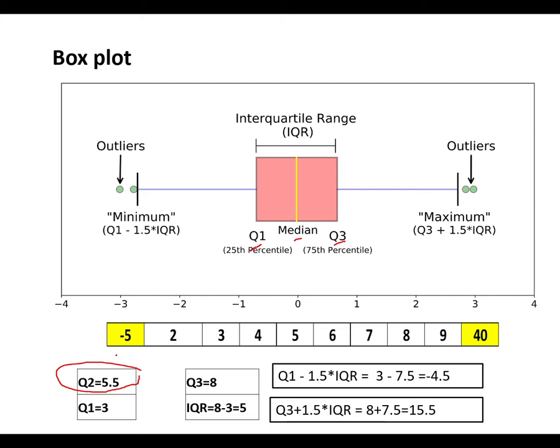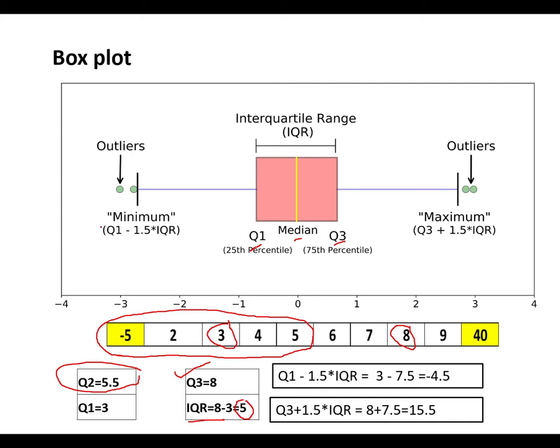Now Q1 will be the central observation of the first half. This you consider as the first half, so this becomes the Q1 value. Similarly, in the remaining observations, this is the central value, so this becomes Q3. So we have identified Q1, Q2, Q3. Now what is IQR? IQR is Q3 minus Q1. So we have IQR as 5.